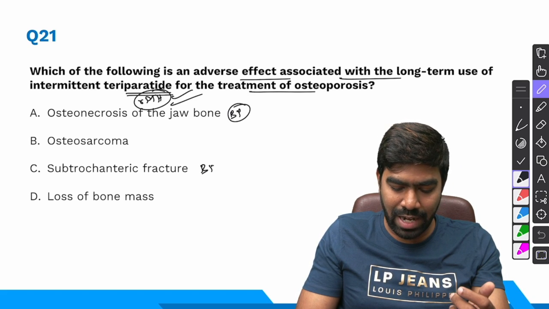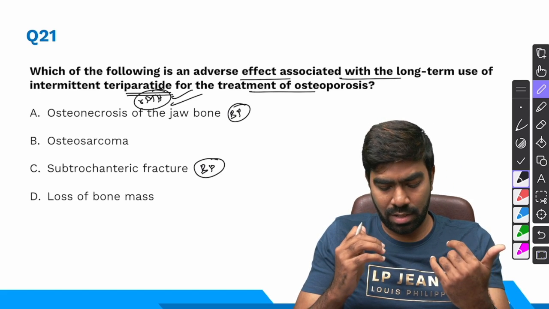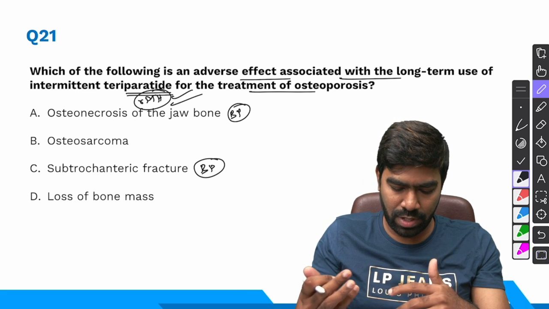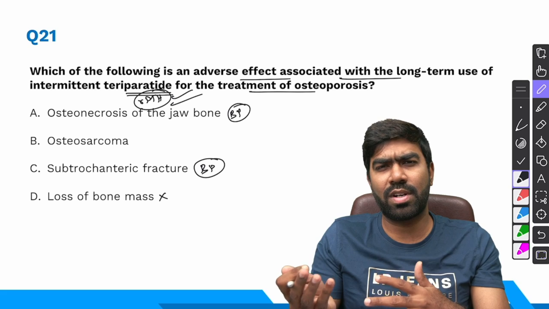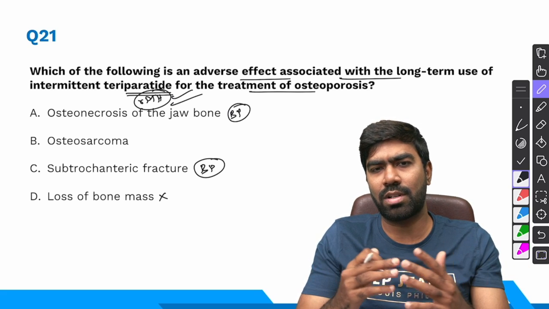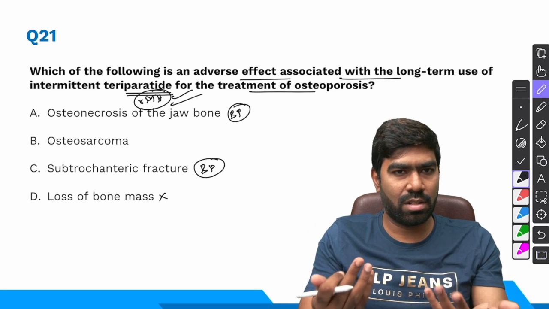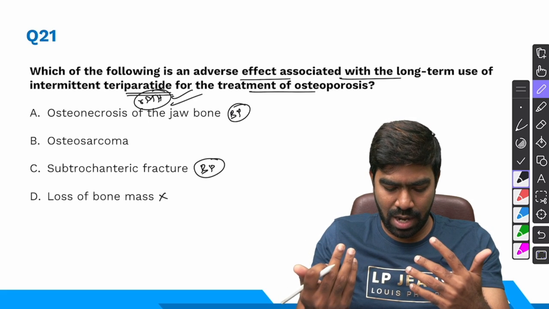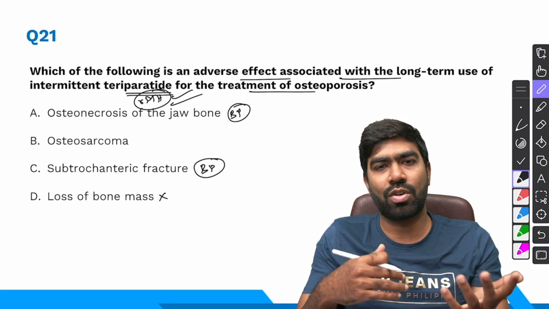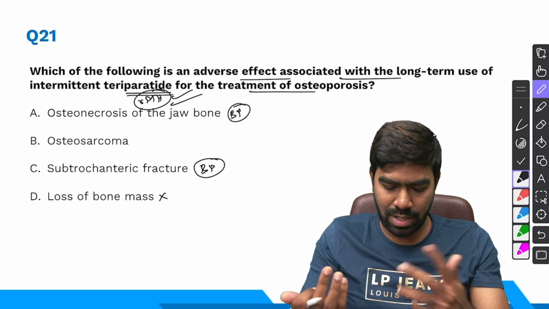Subtrochanteric fracture or atypical femoral fracture, again, is a side effect of long-term use of bisphosphonates, not seen with teriparatide. And loss of bone mass is neither associated with bisphosphonates nor with teriparatide, because both of these drugs increase the bone mass, right? Teriparatide is an anabolic agent. It's going to activate the osteoblasts. Bisphosphonates are osteoclast inhibitors. They're going to prevent bone destruction.